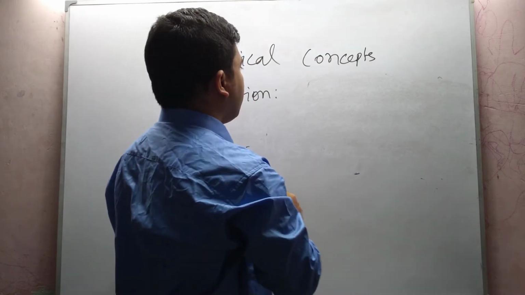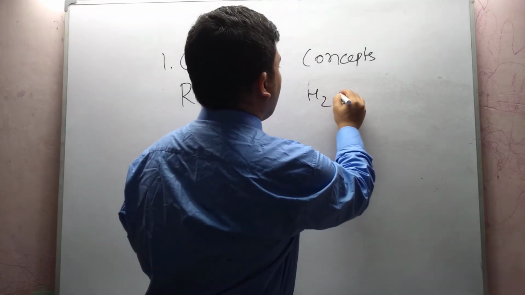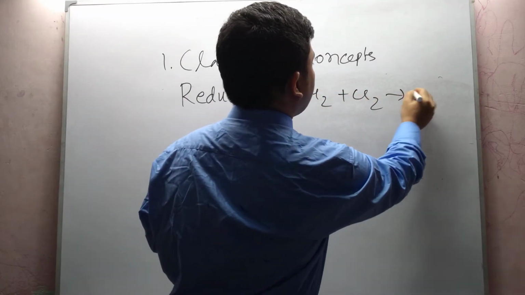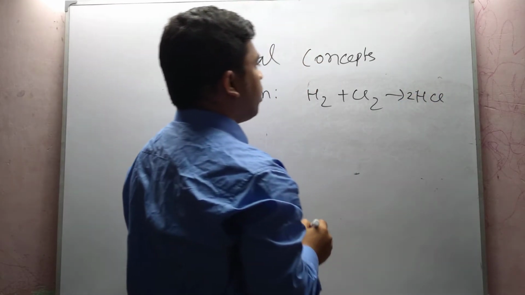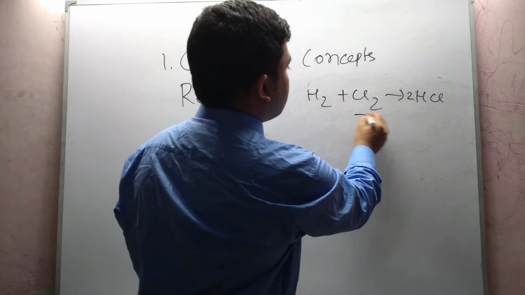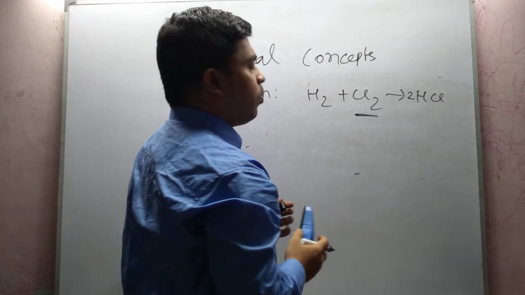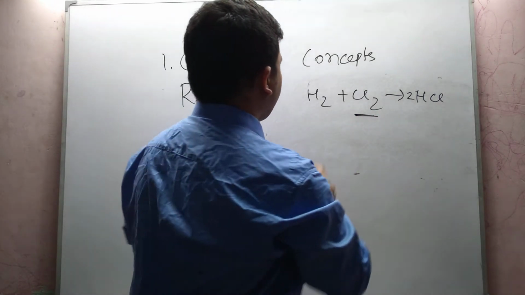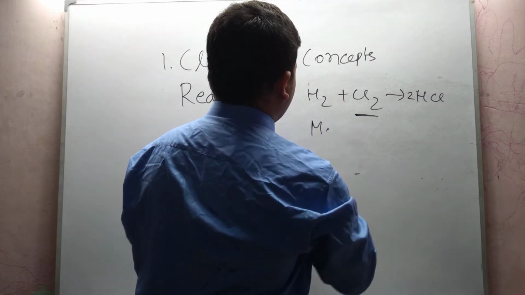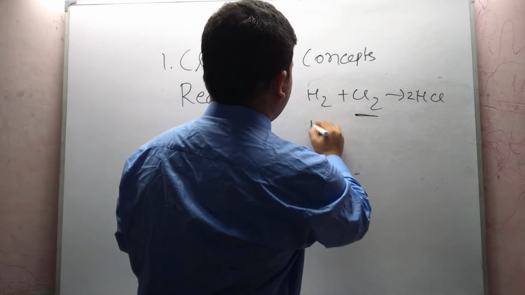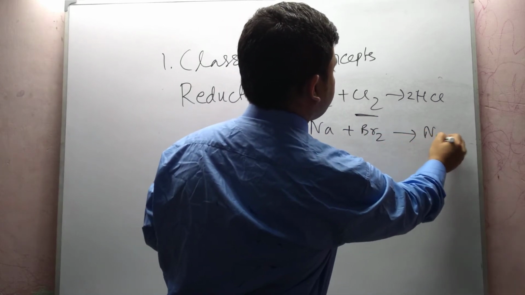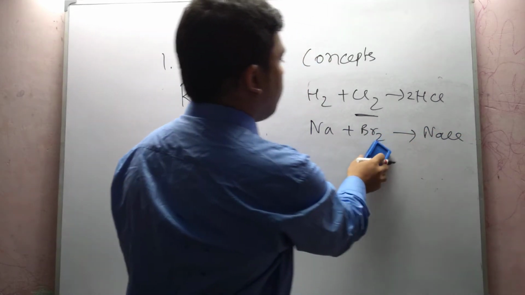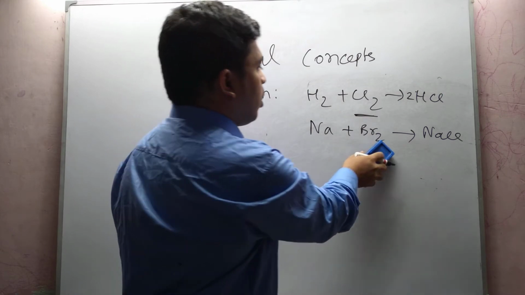For reduction, our main equation is H2 plus Cl2 equal to 2HCl. Here chlorine is the oxidizing agent, and for example sodium plus bromine to NaBr, here bromine is an oxidizing agent.